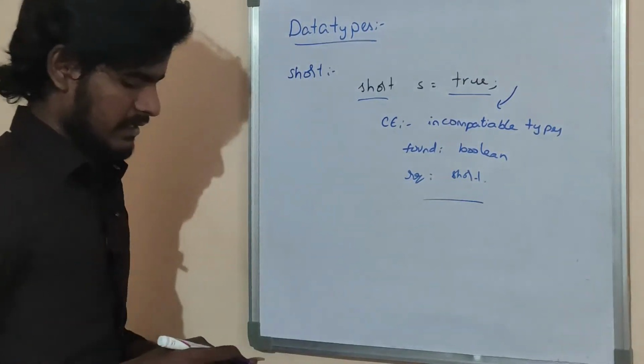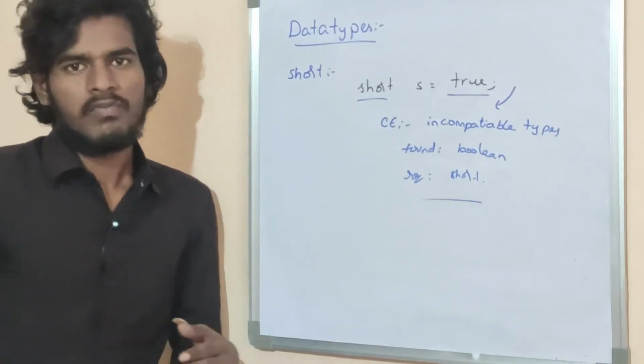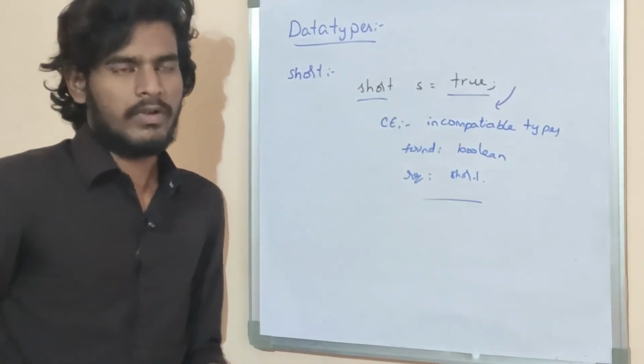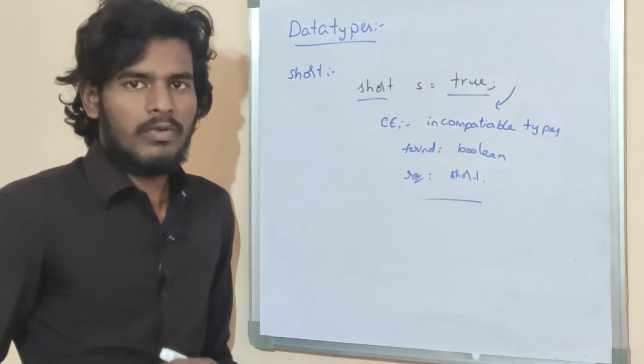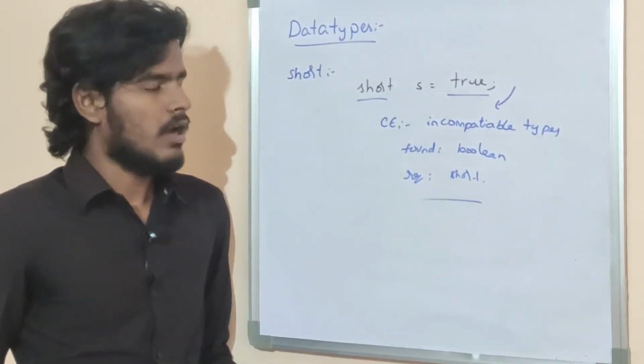Okay friends, this is the concept about short. The short data type is best suited for 16-bit processors. These processors are outdated, so the short data type is also outdated.